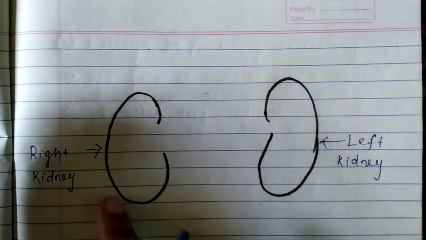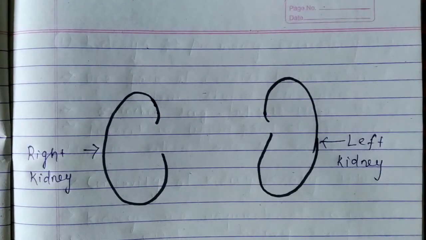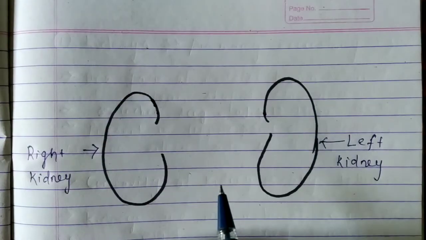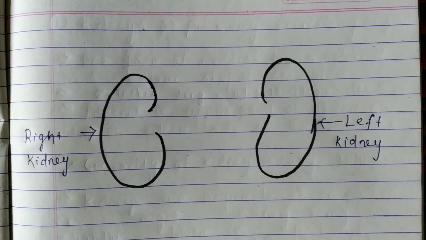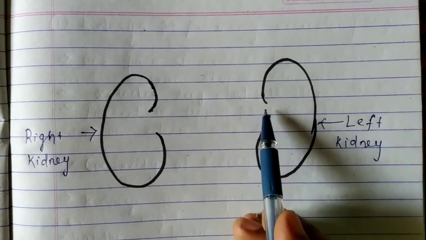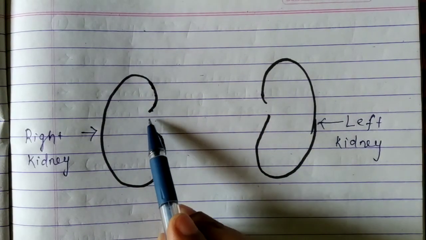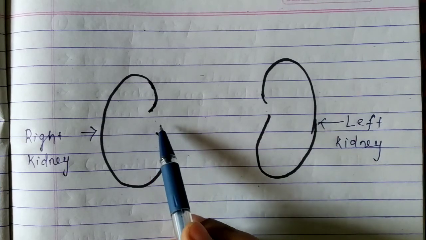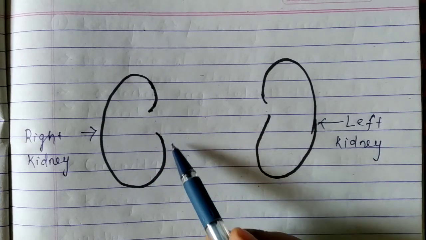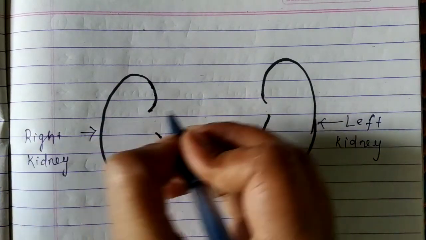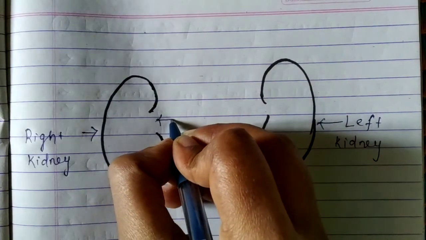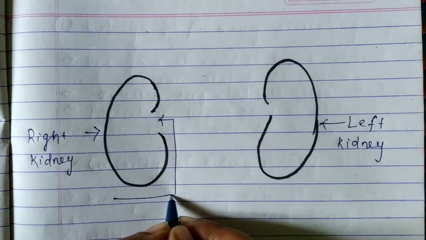You can see the concavity in each kidney. That concave surface is known as the hilum.